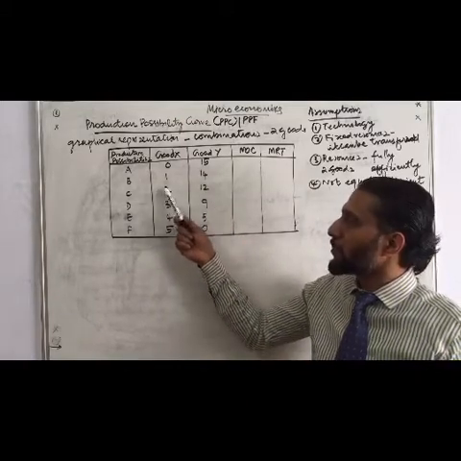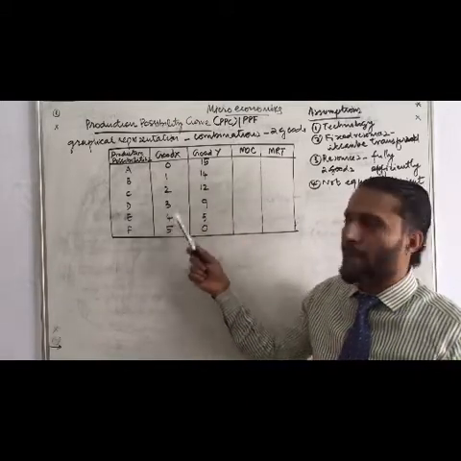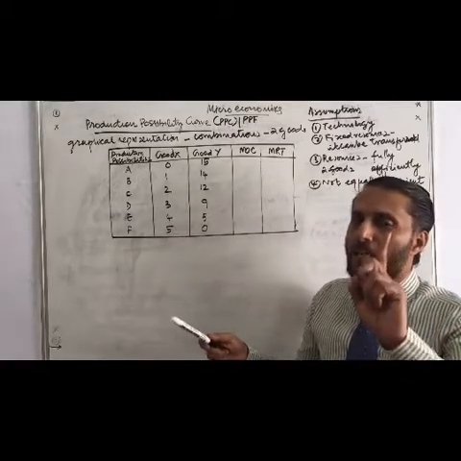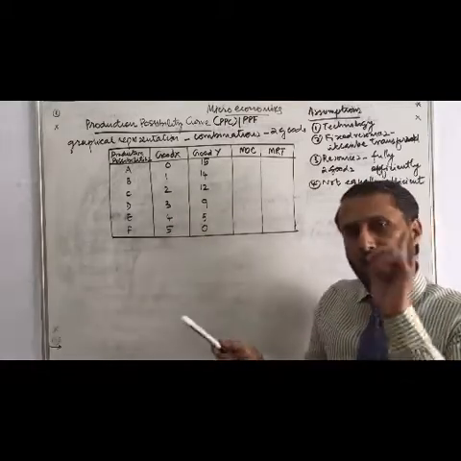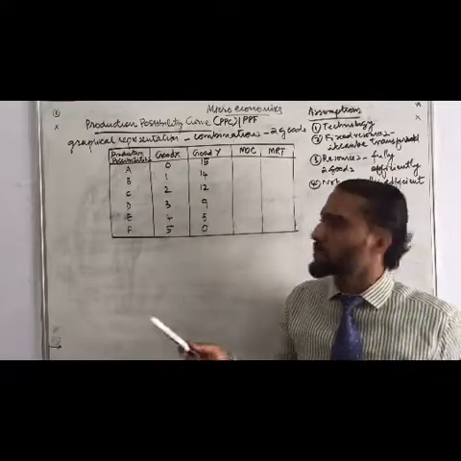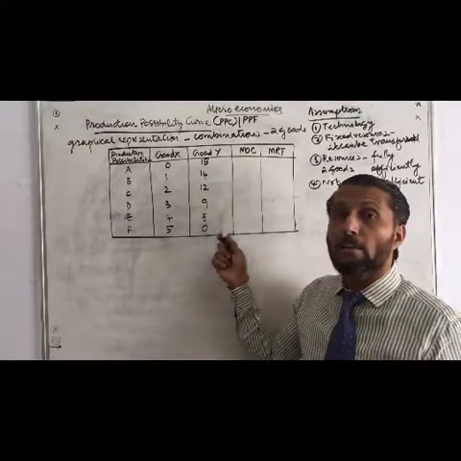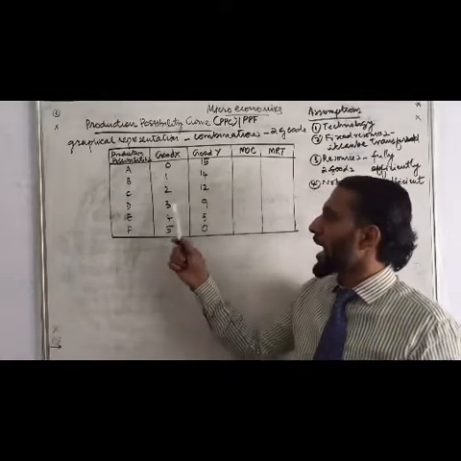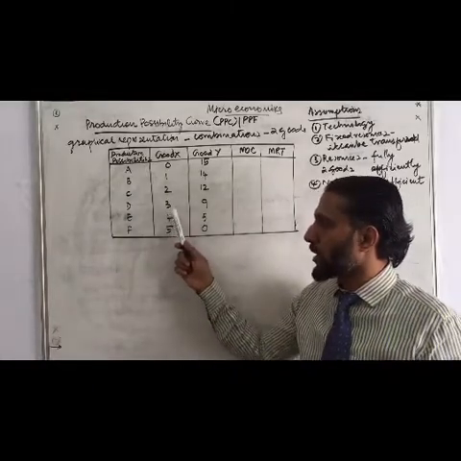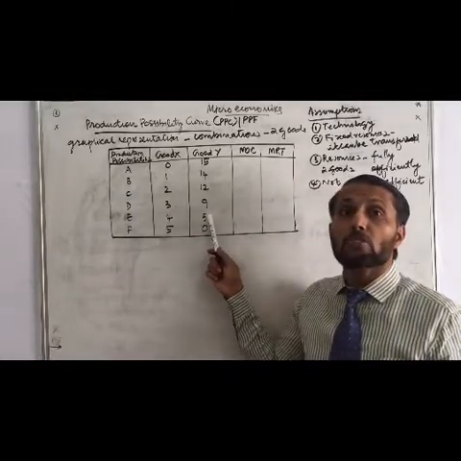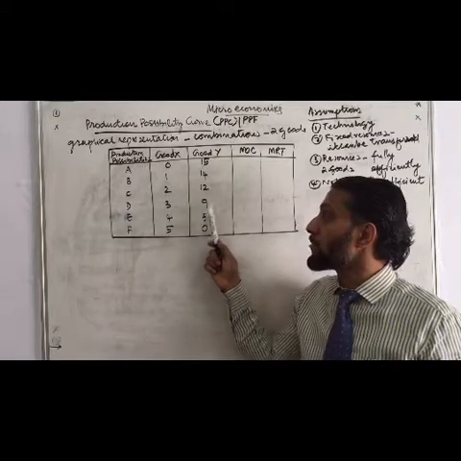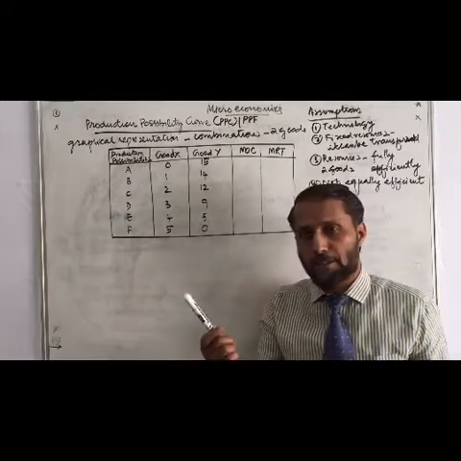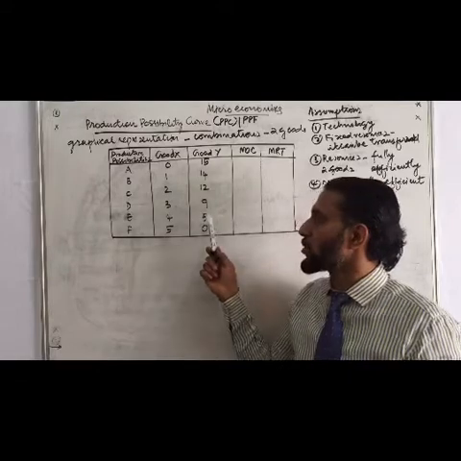Understood? Again, production of X increases from 2 to 3. Total 3 only, but additionally only 1 increased. 2 became 3 means 1 more unit we produced. But we sacrificed 3 here, 12 became 9. Again, 1 more we are able to produce. 3 became 4, but we sacrificed 4. 9 became 5. 5 units we sacrificed. Now we are producing only 5.